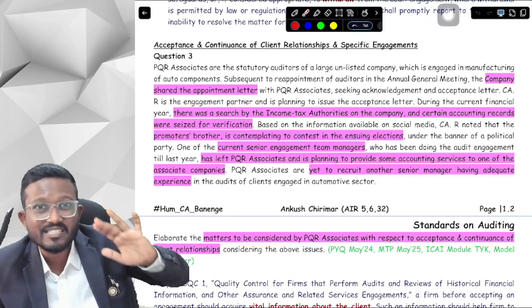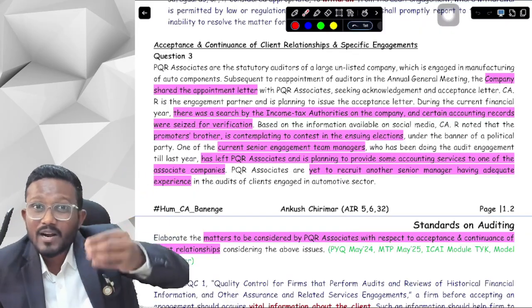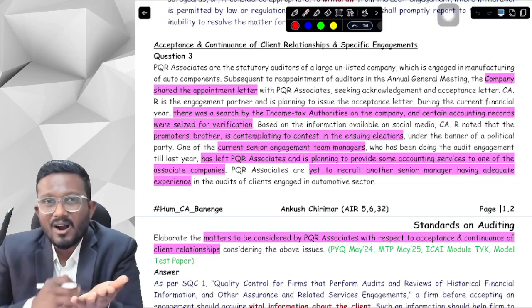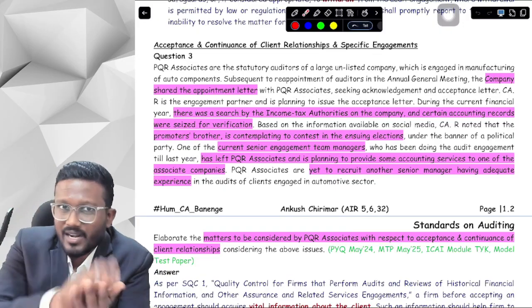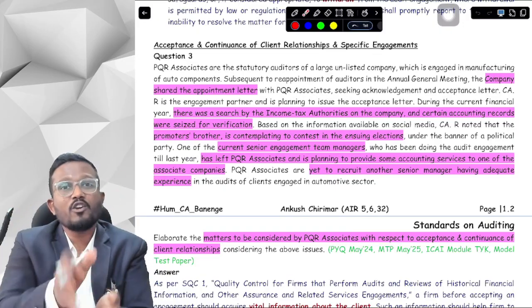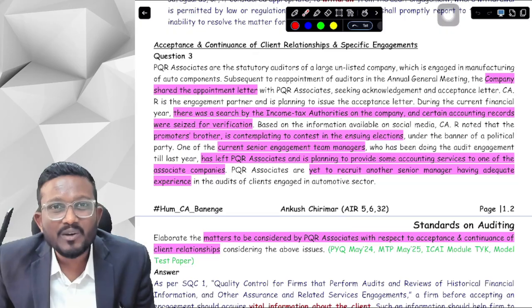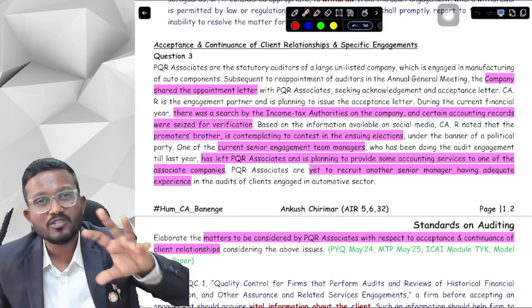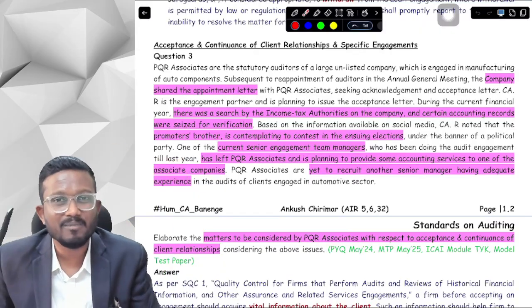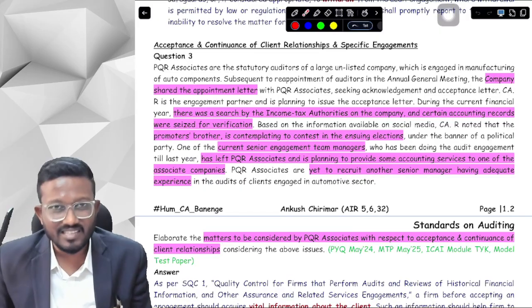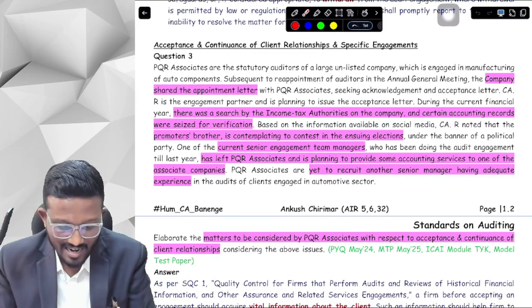As an auditor I cannot provide accounting services. Why, sir? There is a self-review threat, because when I'm providing accounting services, I'm maintaining your books of accounts, and then I'm auditing those same books of accounts. So will I be able to identify any wrongdoings that I would have done while making your books of accounts? No sir, I will not be able to objectively review my own previous work. So this is the particular issue highlighted over here.